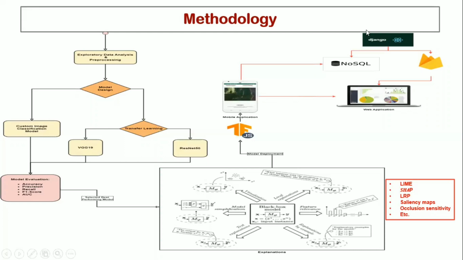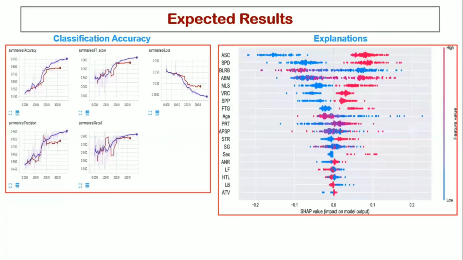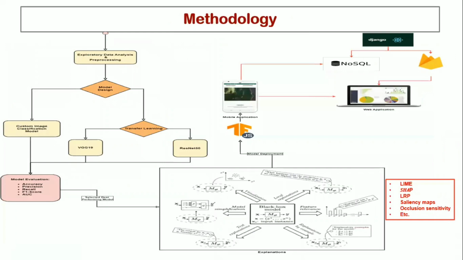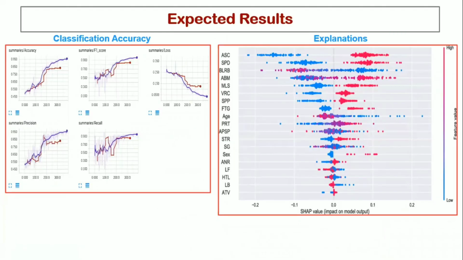This deployed model will allow users and farmers to easily diagnose these maize plant diseases based on the images captured using their mobile phones.